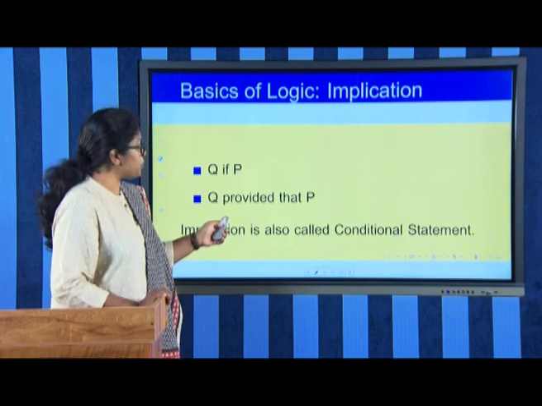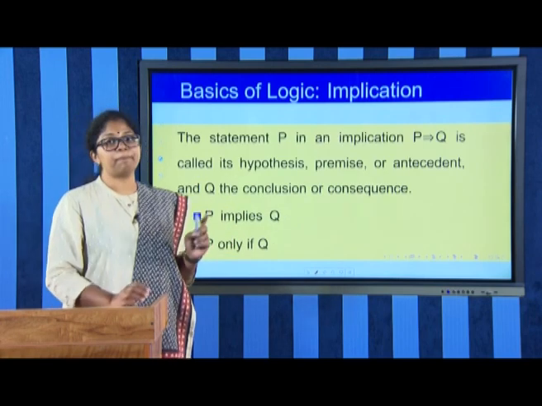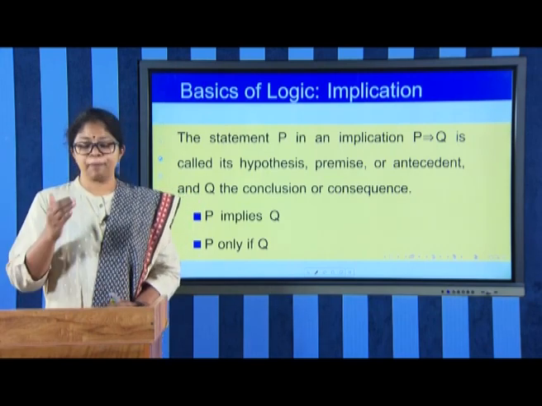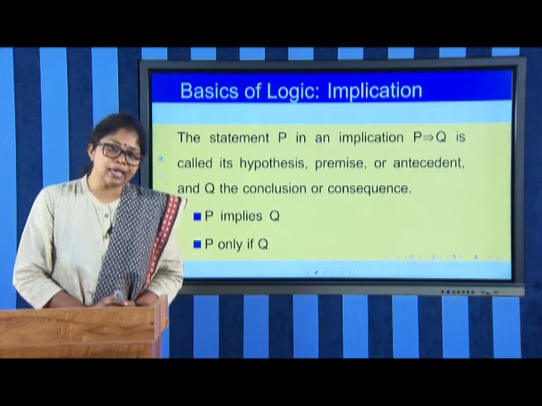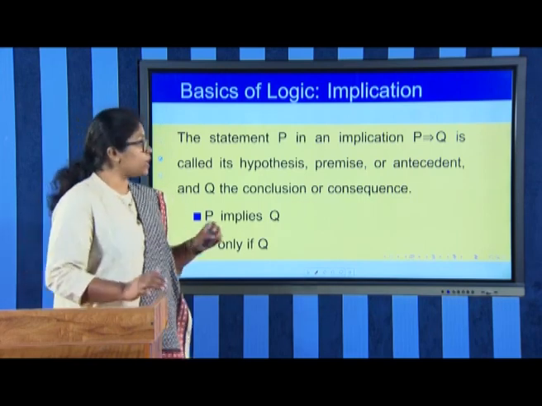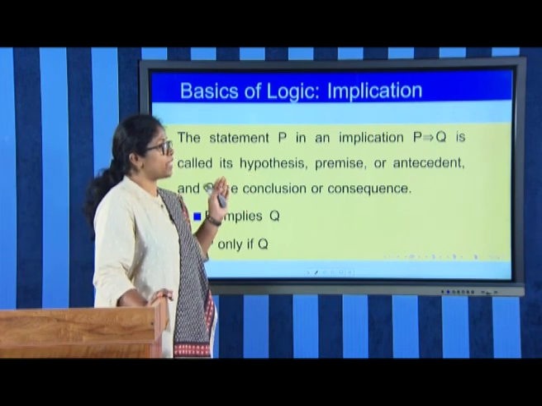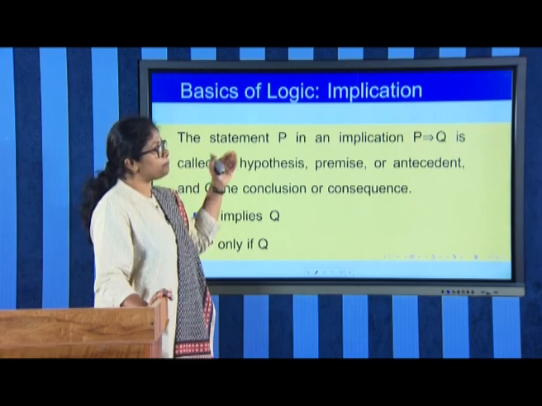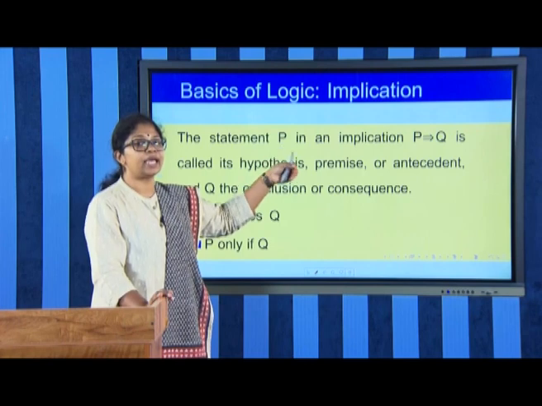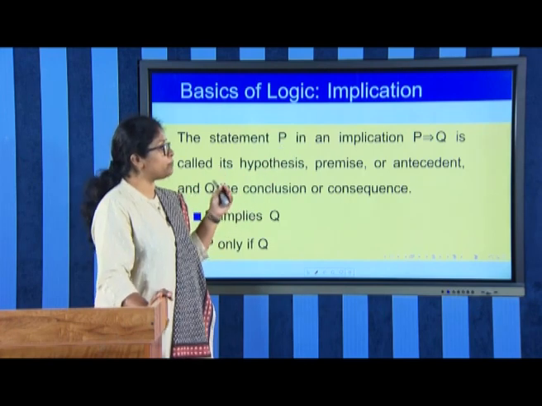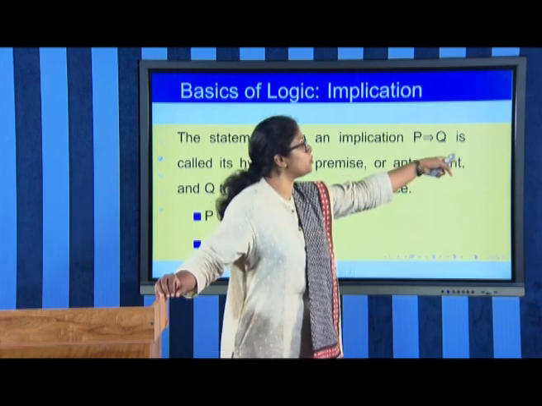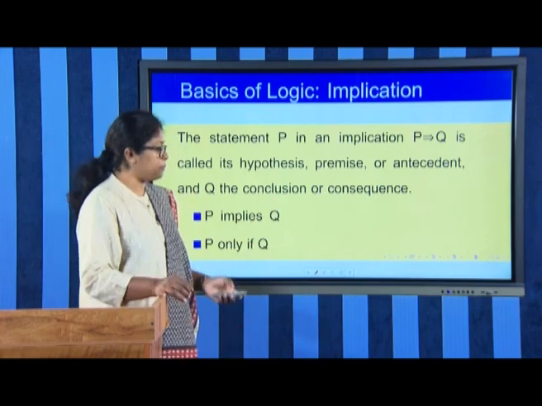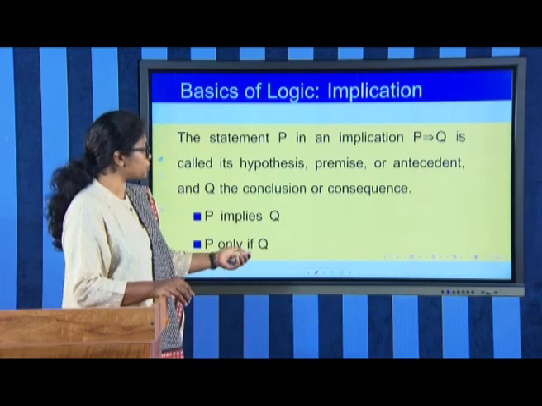In this statement we have seen a conditional statement is P implies Q. In order to prove a result, if P then Q, it is easy to show it in the counter direction as well. That means negation Q implies negation P. So, in order to show that P implies Q, we can even show that negation of Q implies negation of P. That means we first assume that Q is not true, then show P is not true. That is enough to show that P implies Q. So, that is also another way of showing that P implies Q.